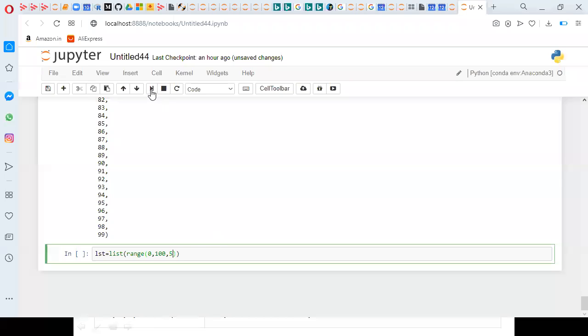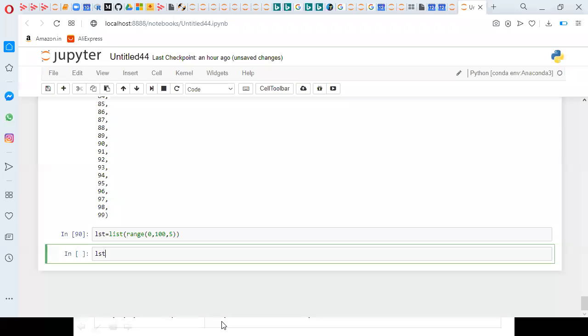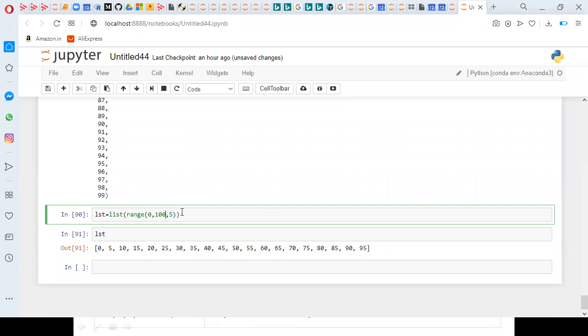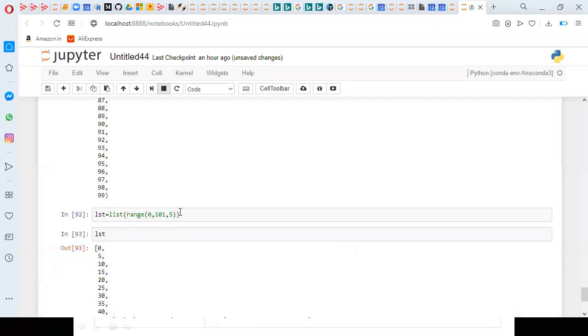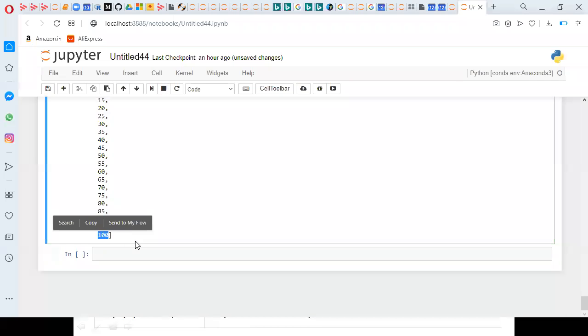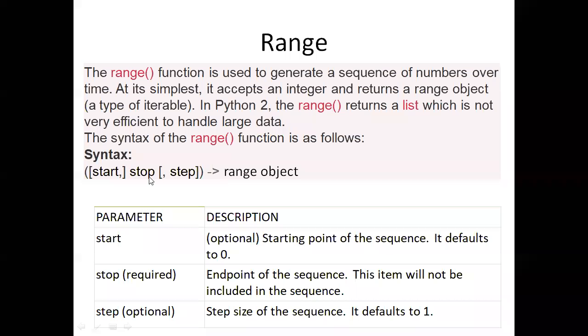If I print LST, it gets like this: 0, 5, 10, 15, 20, 25, 30, 35 up to 95 we got. If I included 101 also, then it will generate up to 100. So it generated up to 100. So this is about the syntax of range method. So still any doubts?